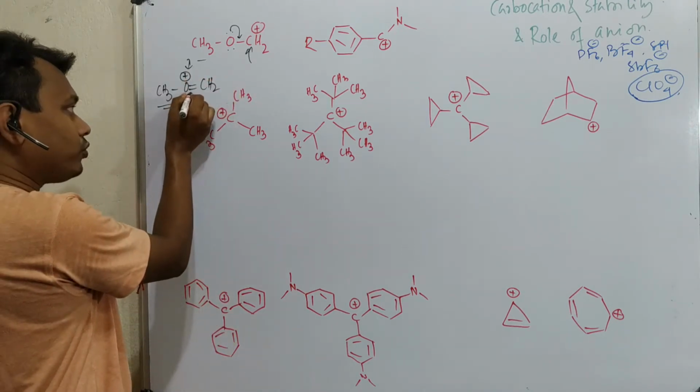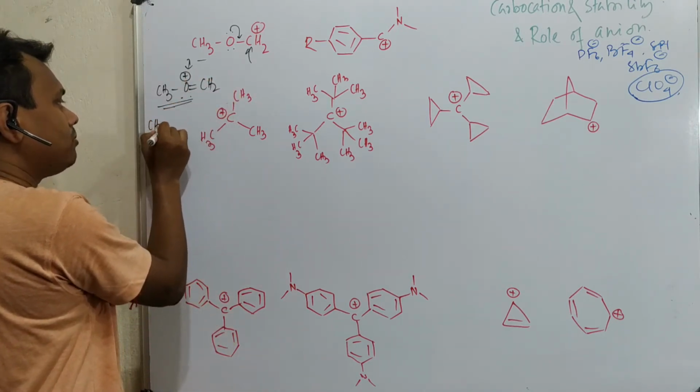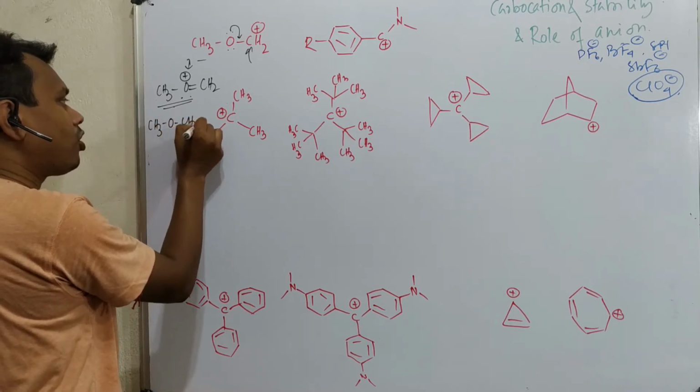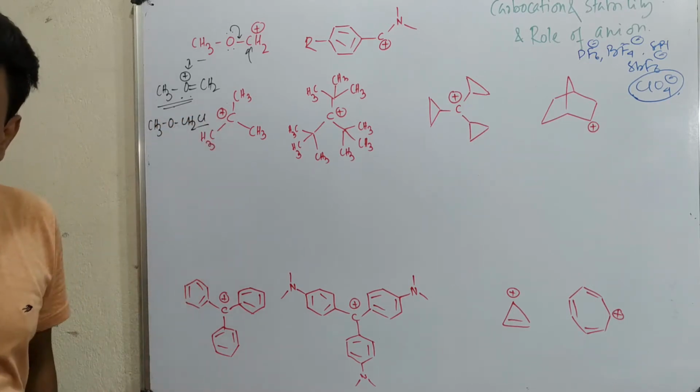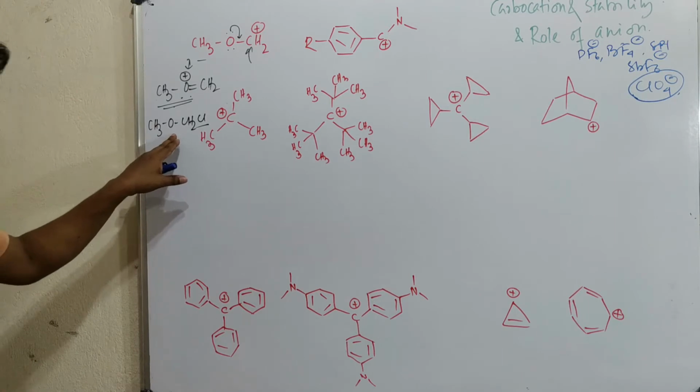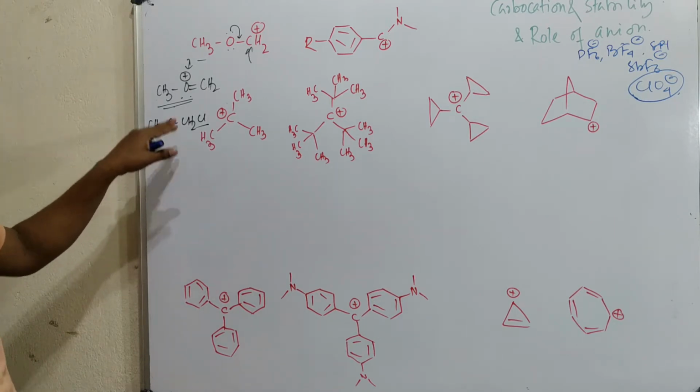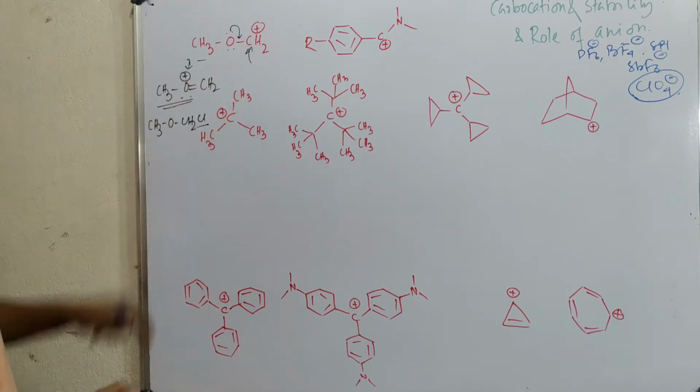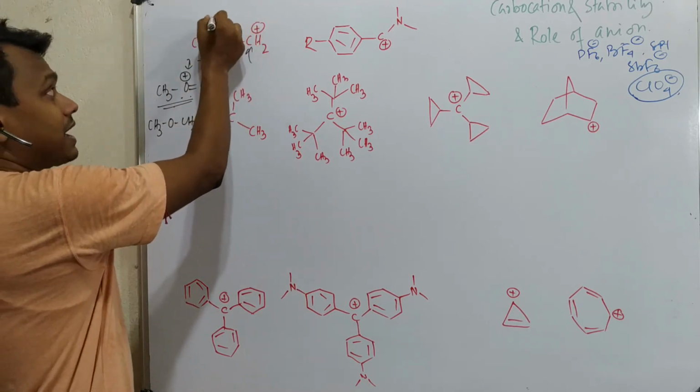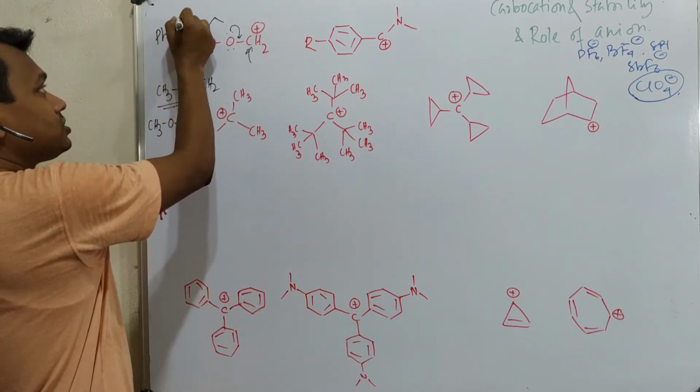And from where is this obtained? This is obtained from methoxymethyl chloride, or MOM chloride. This is a very famous compound, and it is active for both SN1 and SN2. Please remember. Fine. So this is stable, and actually this is more stable than the benzylic PhCH2 plus.